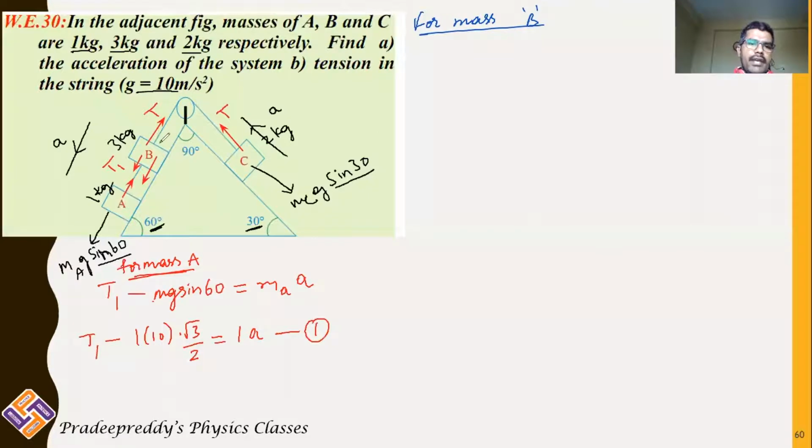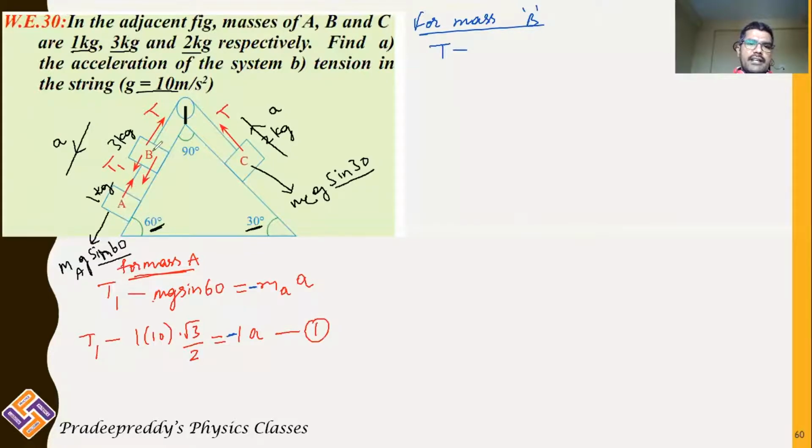Taking mass B, we have 3 forces acting in downward direction and 1 force in upward direction. That upward force is tension T. So I can write it as T minus... one small mistake I have made. Acceleration is in downward direction, so you should take it as negative here. This is minus A. One small mistake, correct it.